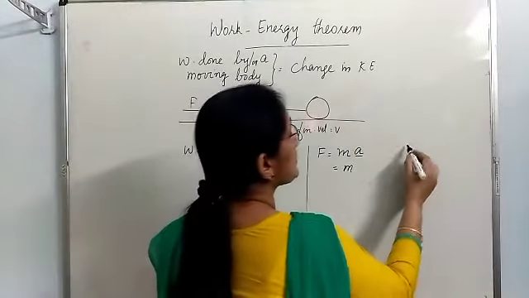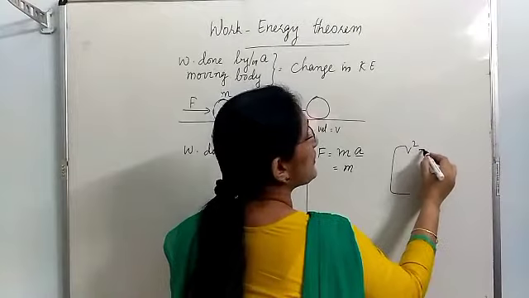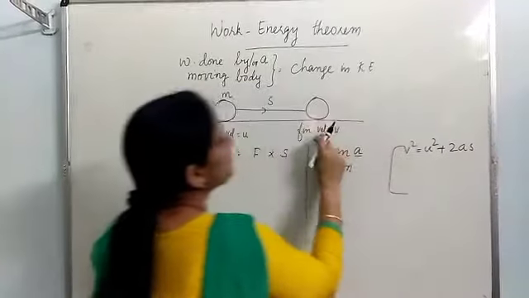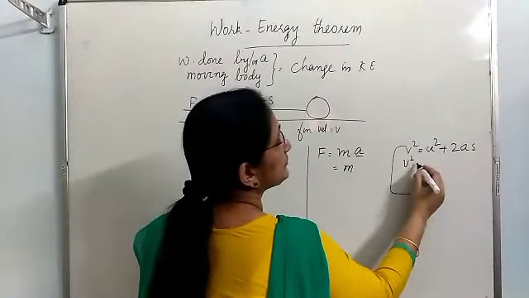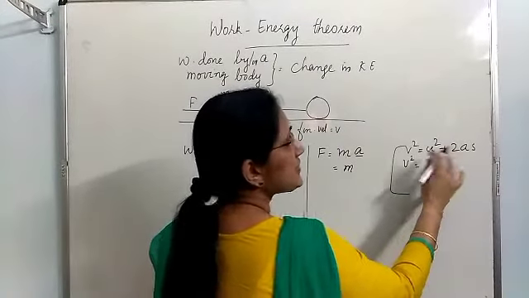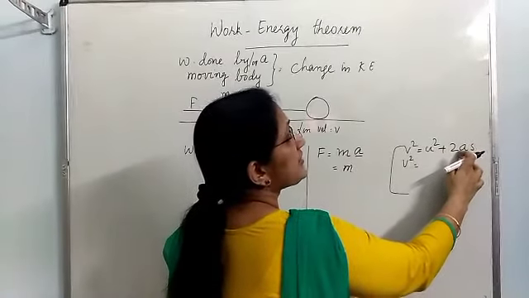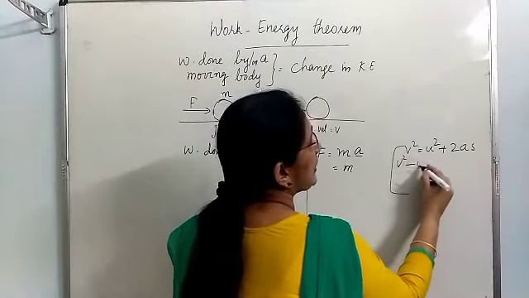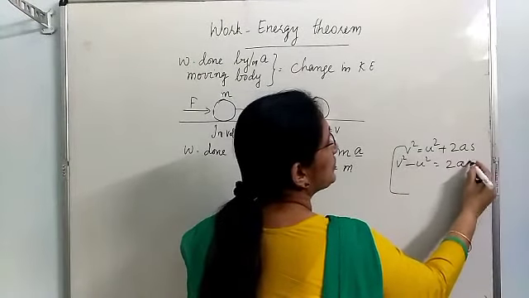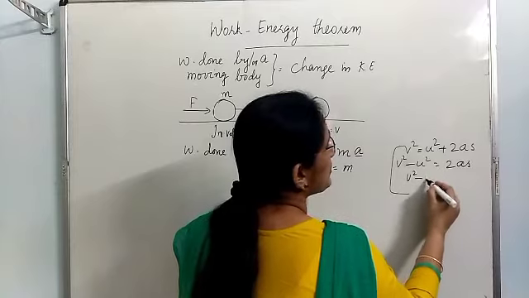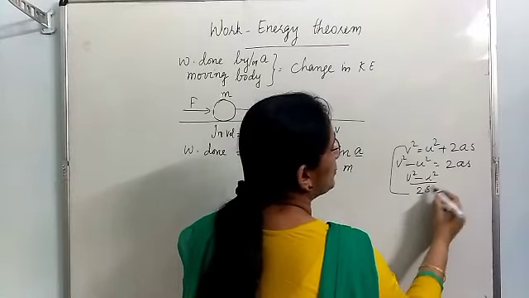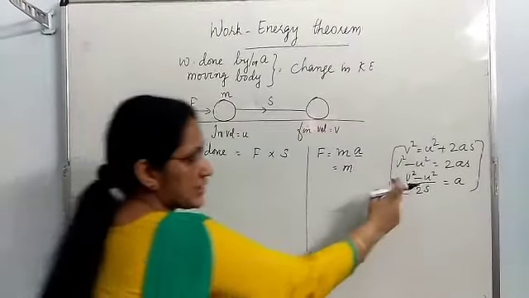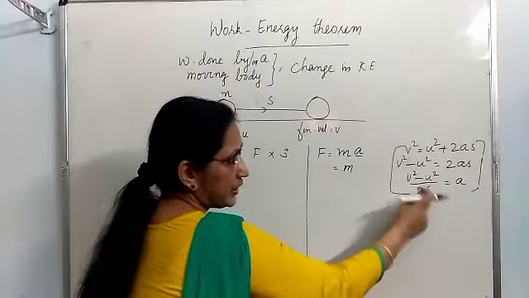To calculate acceleration, you can use the formula v square is equal to u square plus 2as. Final velocity is v, initial velocity, same, u, and acceleration a, displacement s. Then v square minus u square is equal to 2as. Then v square minus u square by 2s is the acceleration. Acceleration of this body is v square minus u square by 2s.